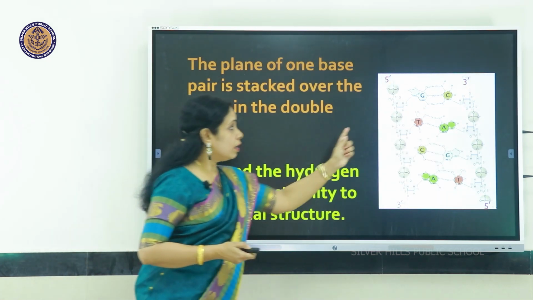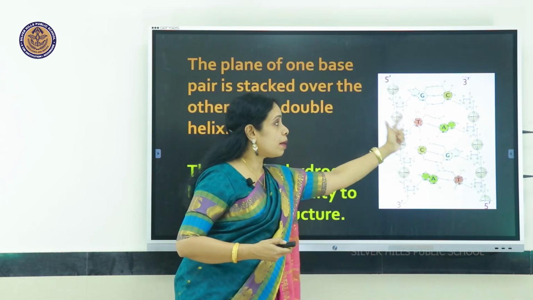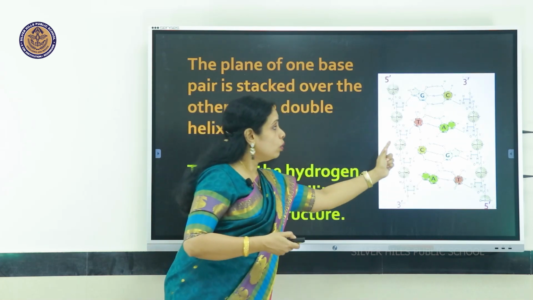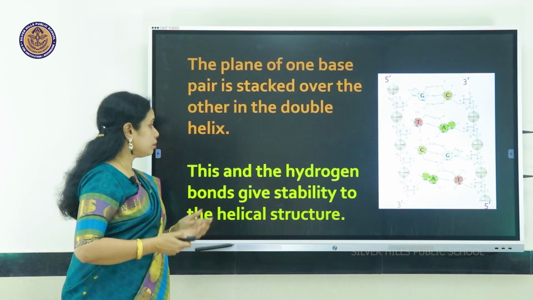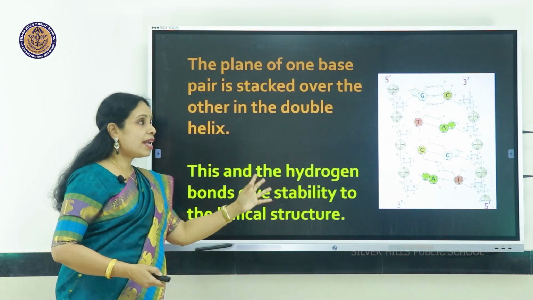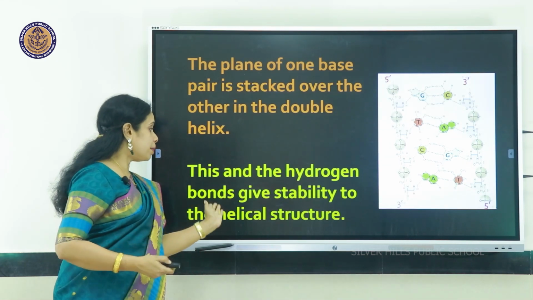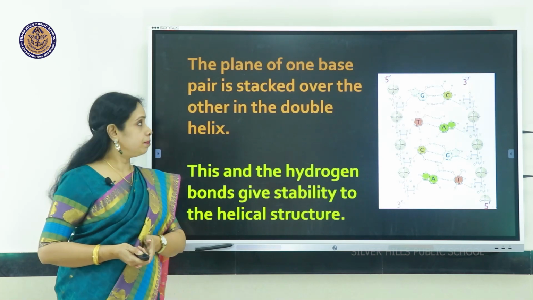You can see this is one base pair that happens to be T double bond A, that is lying above this one below, that is C triple bond G. This and the hydrogen bonds between the nitrogenous bases will give stability to the double helical structure of DNA.